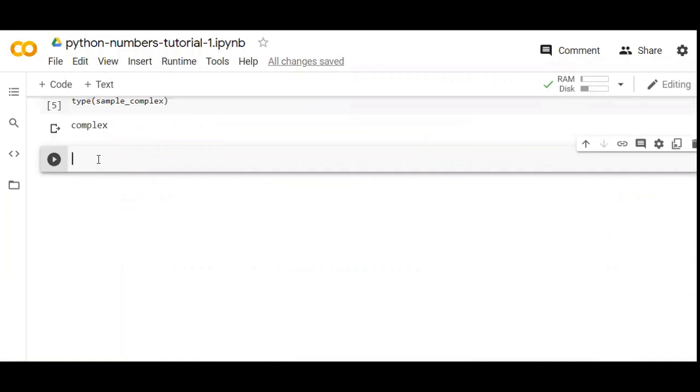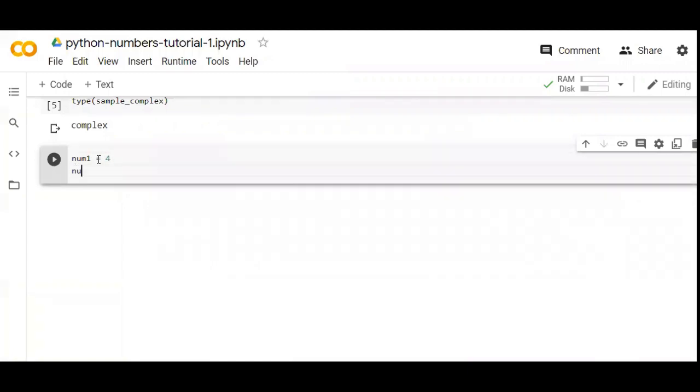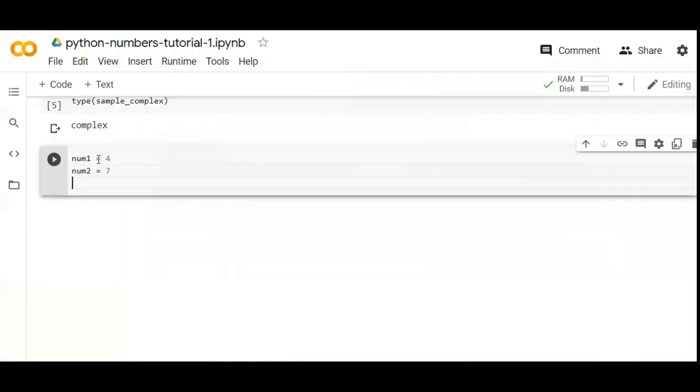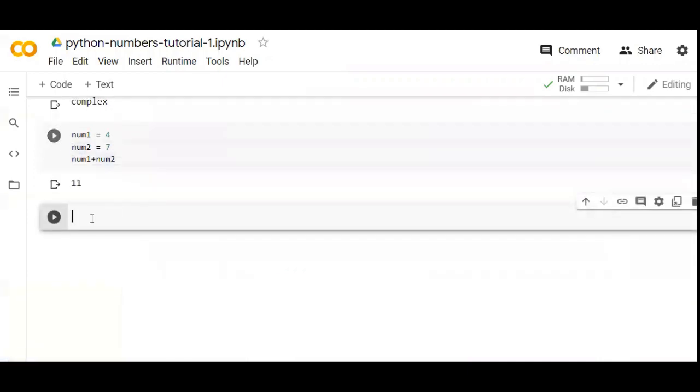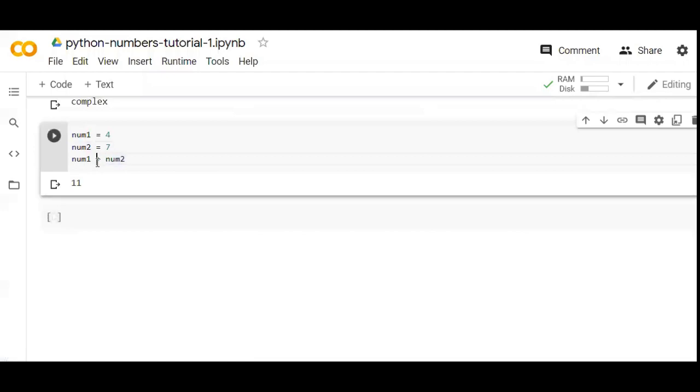You have the addition operator, which you know what it is. Let's say I have num1 equals to 4, and then I have num2 equals to 7. Now if I say num1 plus num2, the result will be returned. So this is the arithmetic operator, which is the addition.